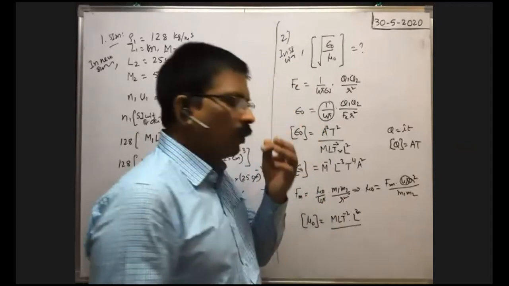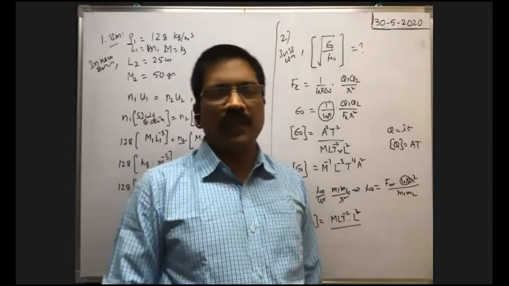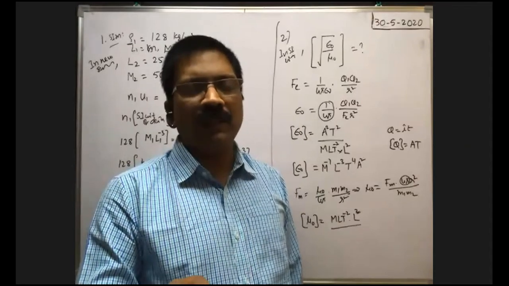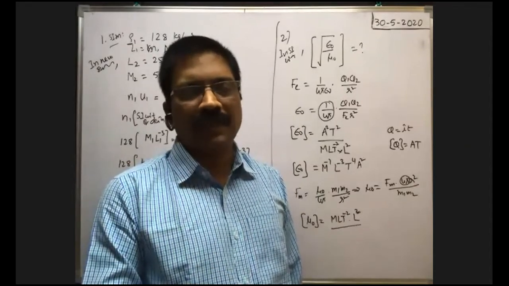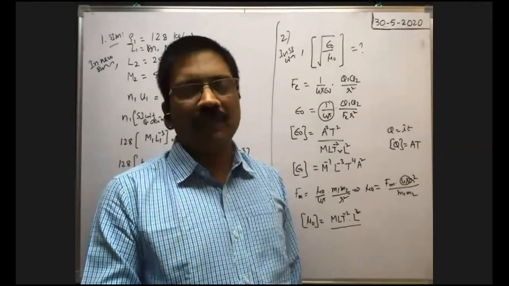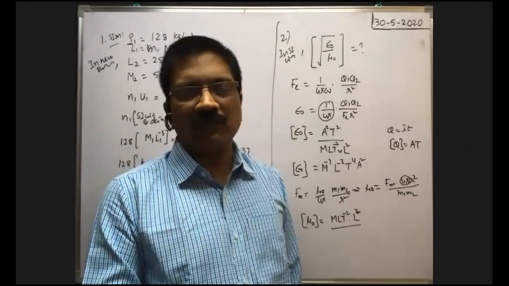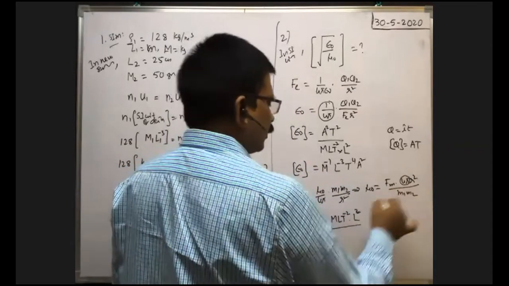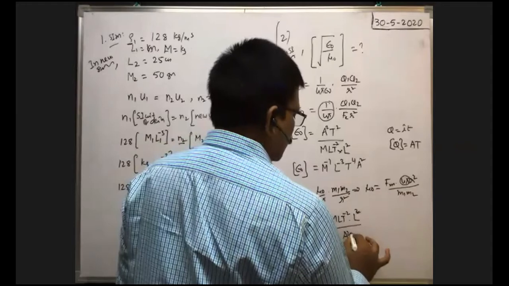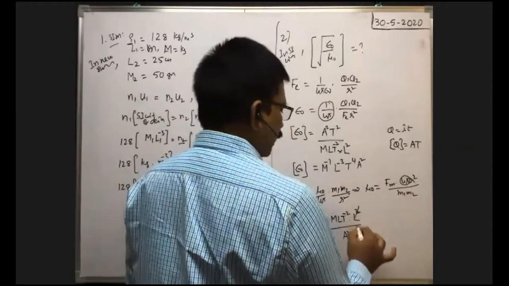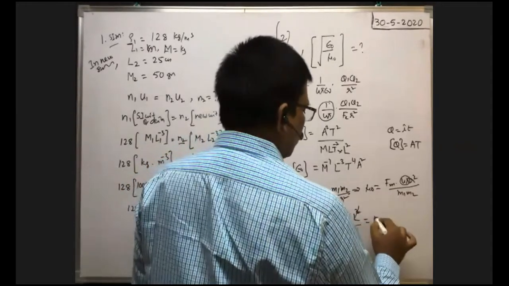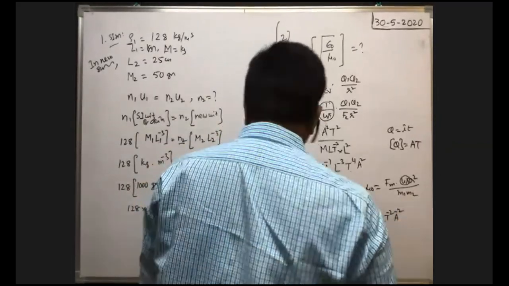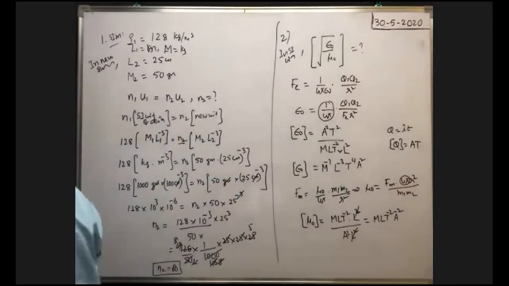Pole strength unit is ampere meter, so the dimensional formula is A L, because ampere means current, dimension A, and meter means length, dimension L. Since m1 m2 is there, it is A L whole square, that means A square L square. Here L square cancels. So this is equal to M L T to the power of -2 A to the power of -2. It is the dimensional formula of mu naught.